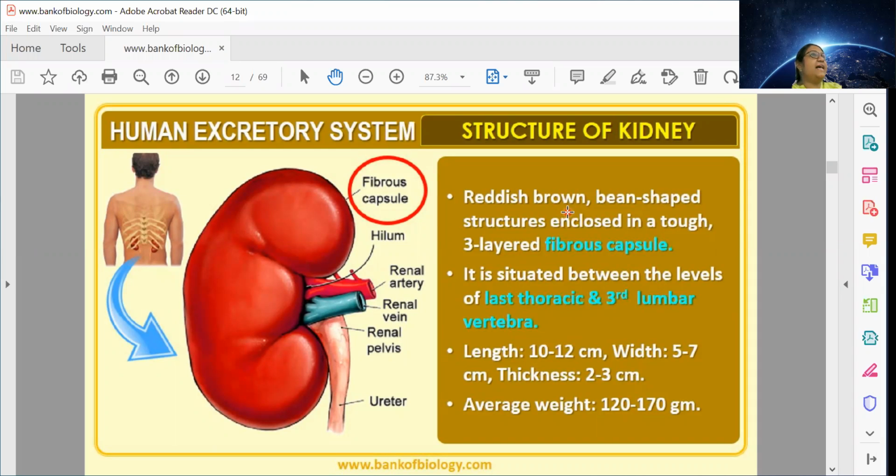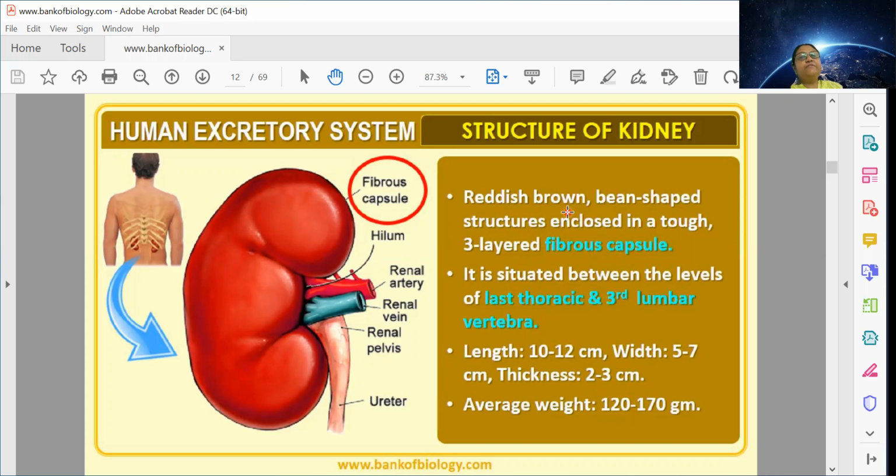So obviously, as it is a very important structure, and we studied that the heart is covered by a membrane called pericardium, lungs by pleura, very good. Similarly, we cannot allow our kidney to roam here and there. So it is protected by a membrane called peritoneum. Below the diaphragm, it is present on the dorsal side of the body. That's why if you want to go for any surgery in the kidney, you should open up your body from the back side, not from the front side. And it is covered by peritoneum.